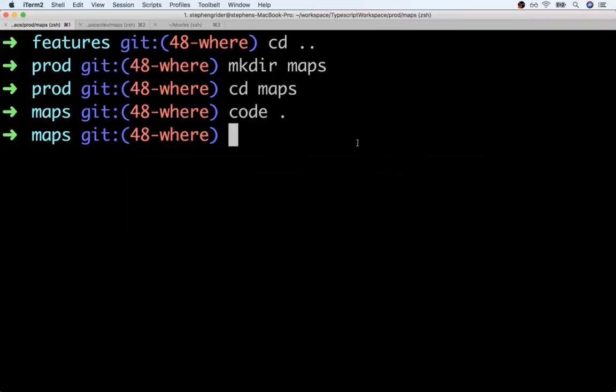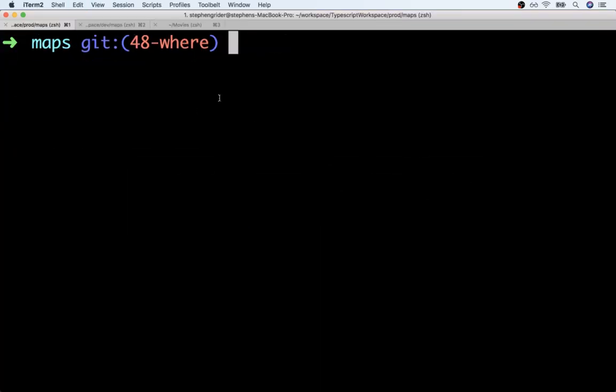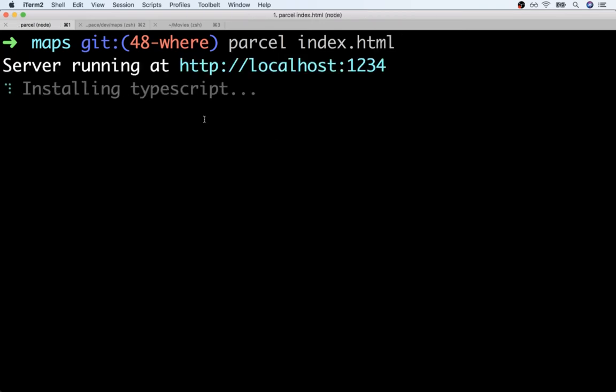I'm going to flip back over to my terminal. Inside of my maps directory, I'll run parcel index.html. Now, as soon as I run that, you'll notice very briefly something right there that said installing TypeScript. That means that Parcel saw that we had a script tag that included that .ts file, and it installed a couple dependencies to work with TypeScript for us automatically.